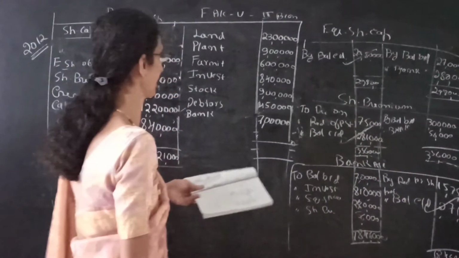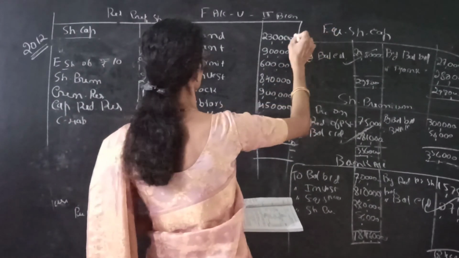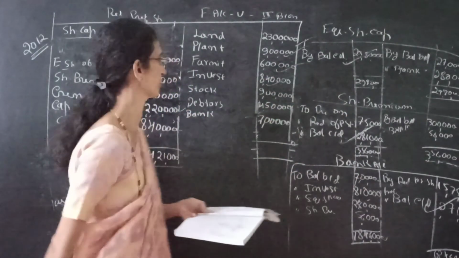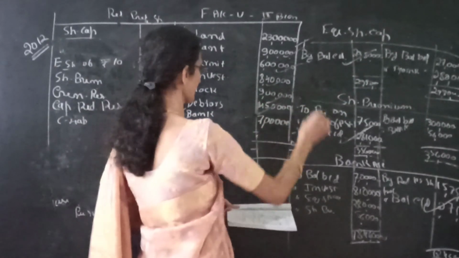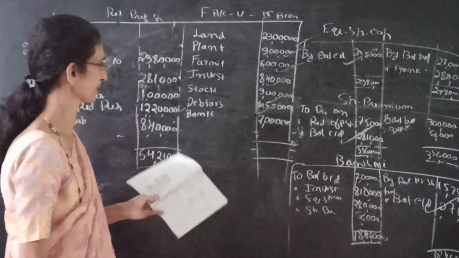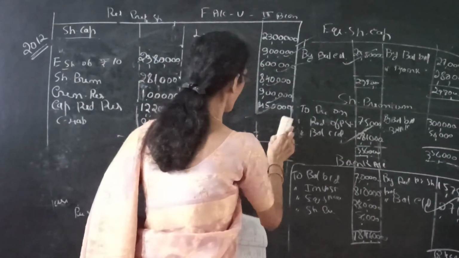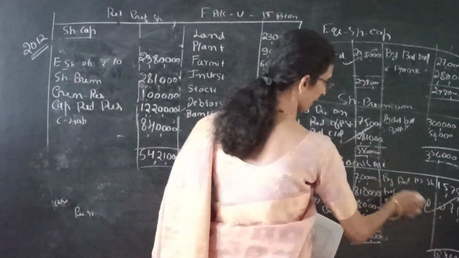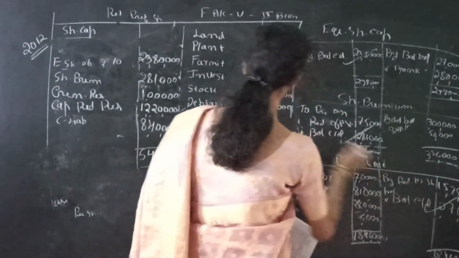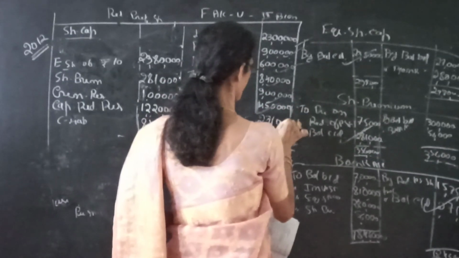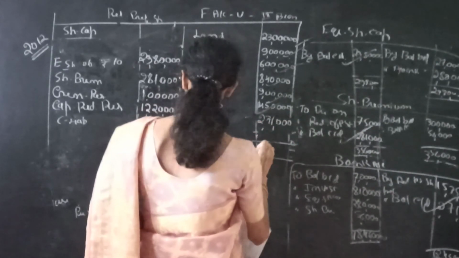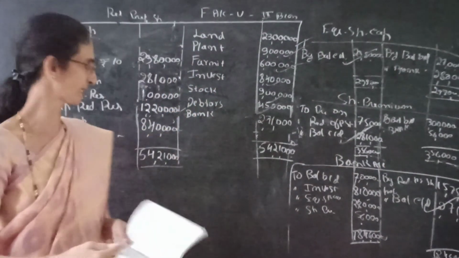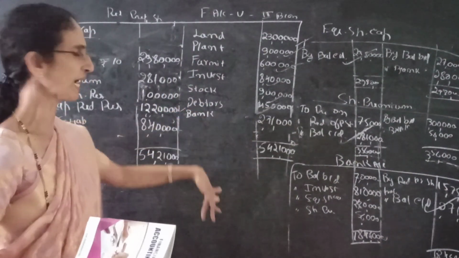Now come to the asset side. This is the same: land 23 lakh same, plant 9 lakh same, furniture 6 lakh same, investment 8,40,000 same, stock 9 lakh same, debtors 4,50,000 same. Then we have to change only the bank. No need of calculating the bank balance once again. It is enough if you refer to the bank ledger account. It is given as 2,71,000. So the total is 54,21,000. So this is the balance sheet.